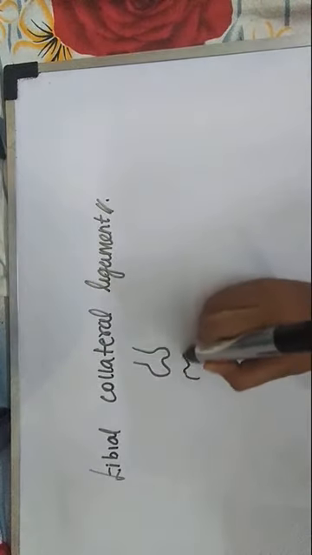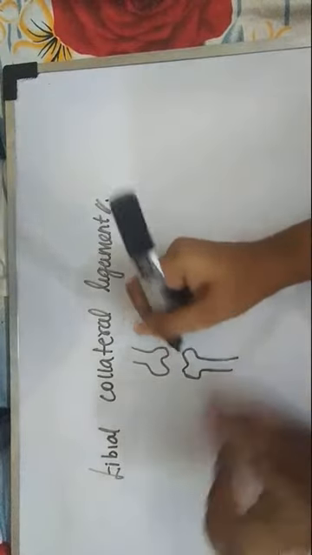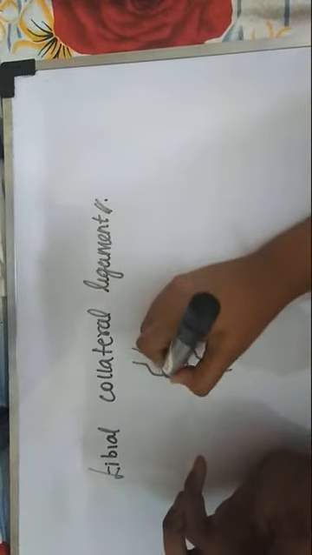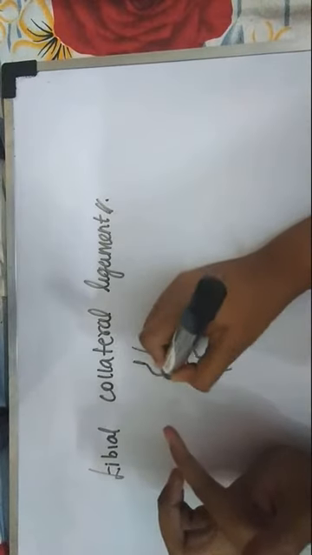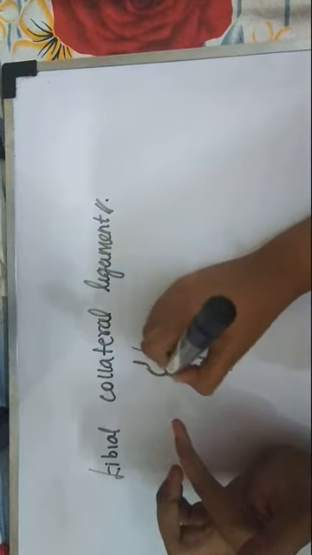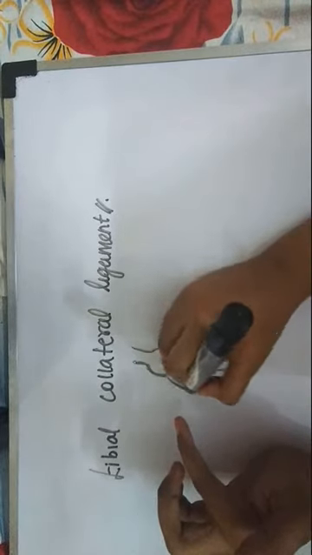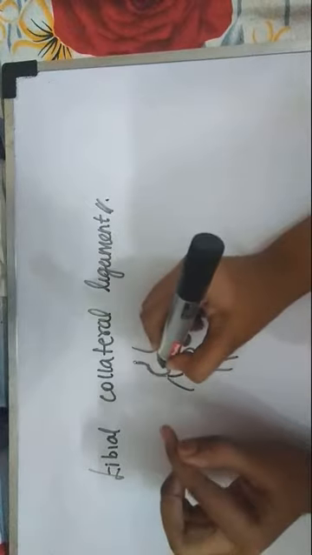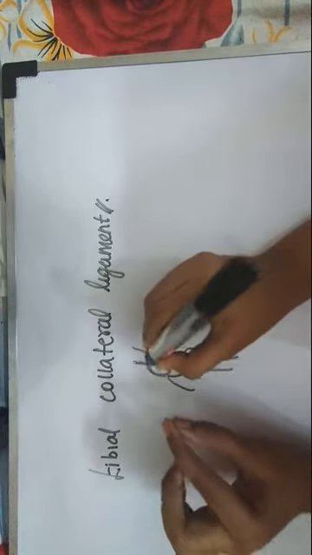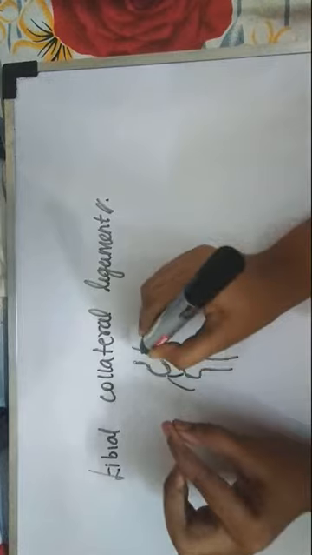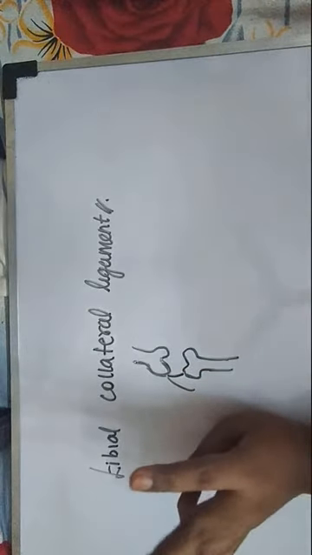So this is the femur and this is the tibia. As you know, the tibia is the medial bone of your leg. Above, this ligament will attach to the medial condyle of the femur. It has an anterior band and a posterior band. This ligament above is attached to the medial condyle of the femur. It has an anterior band and a posterior band.